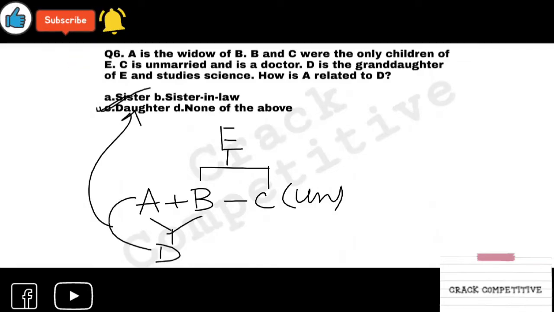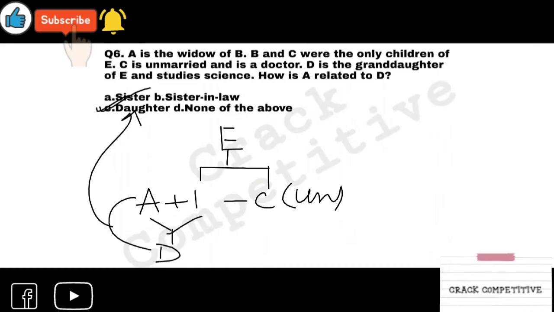A is the widow of B. Actually, A and B were married. If the question was A is the husband of B or B is the wife of A, it wouldn't make any confusion. A is the widow of B. So B and C were the only children of E. E had only two children, B and C. B is male.